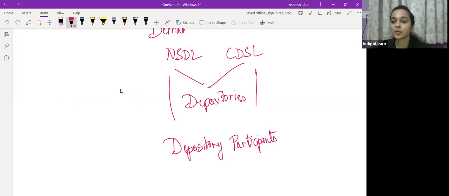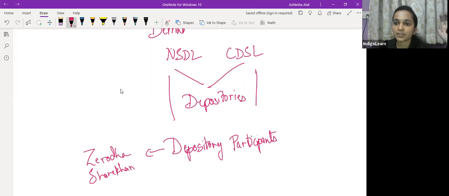Okay, so there are many depository participants who are registered with these depositories. Examples of depository participants would be Zerodha, शेरखान, ये जो भी ट्रेडिंग प्लेटफॉर्म्स होते हैं अलग अलग, they are a few examples. So these are some of the depository participants.